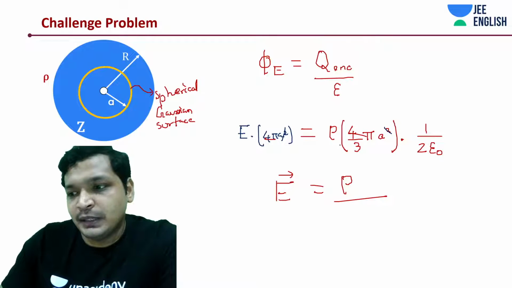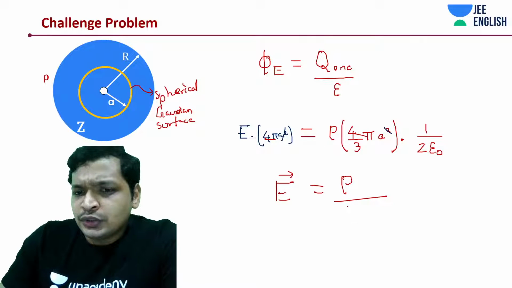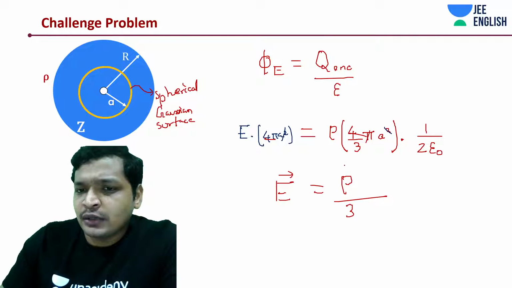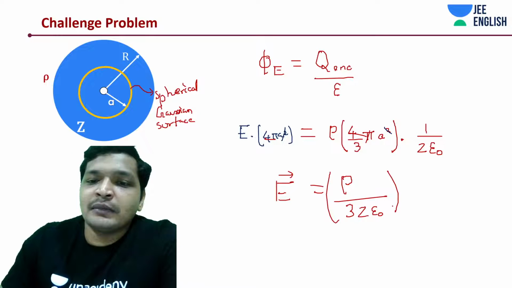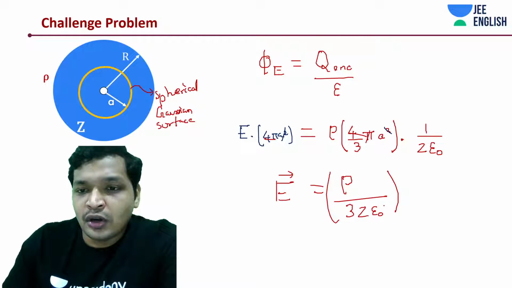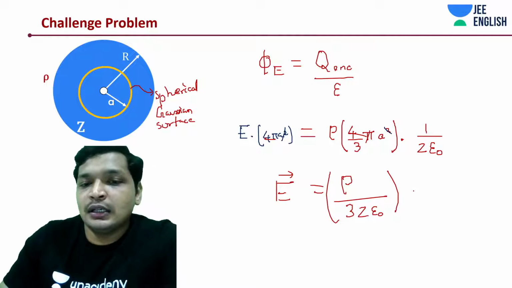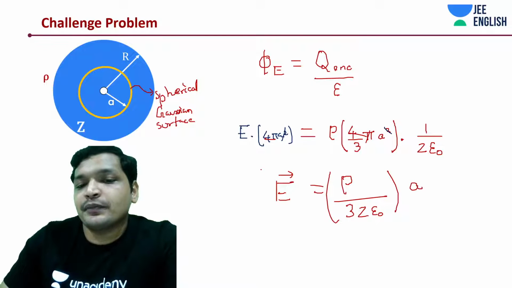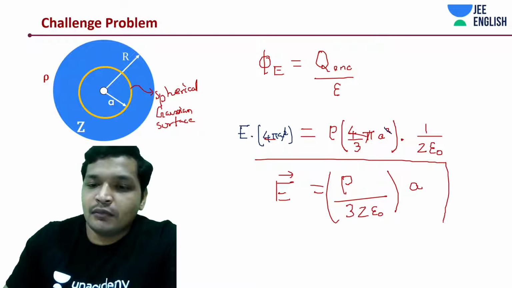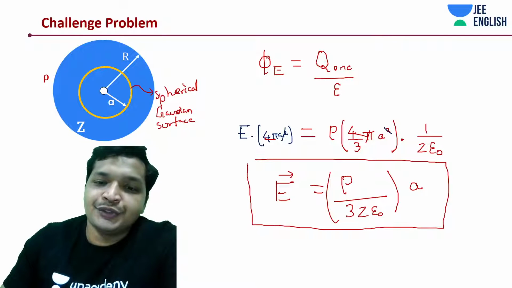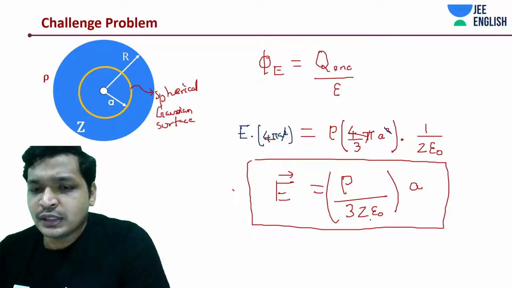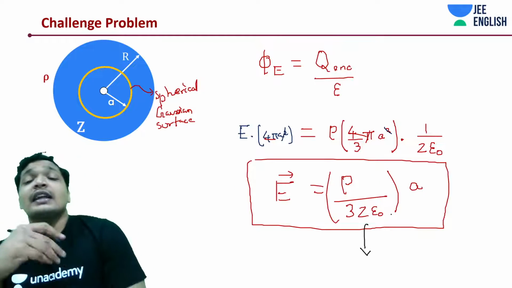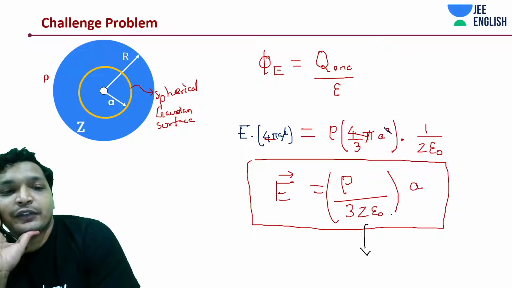Yes, Prabha. So what is that interesting thing? Pi is also cancelled out, right? So what is that interesting thing that you're noticing over here? Rho divided by 3 z epsilon naught into A. What does this tell you? Some constant into distance A inside the plastic sphere, some different kind of equation.